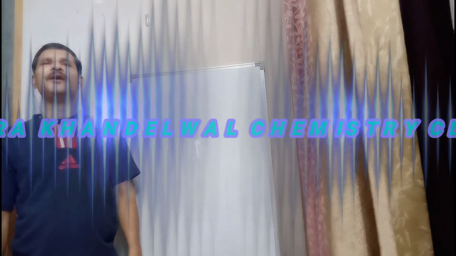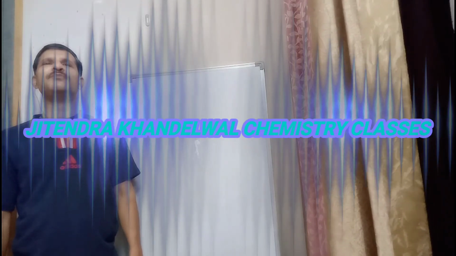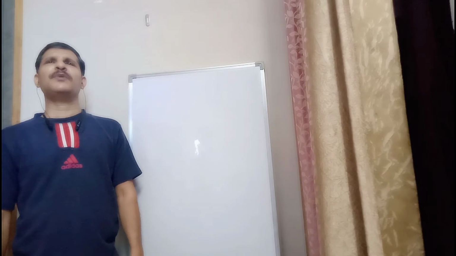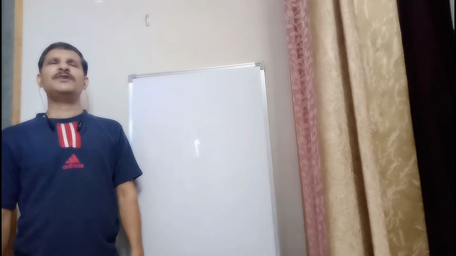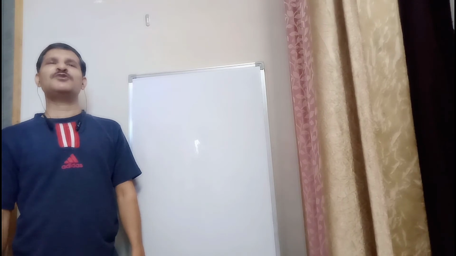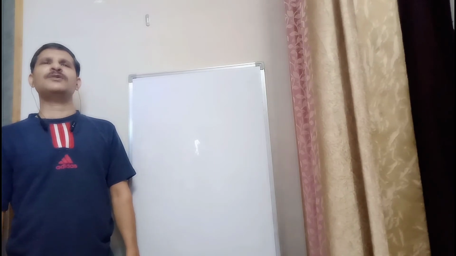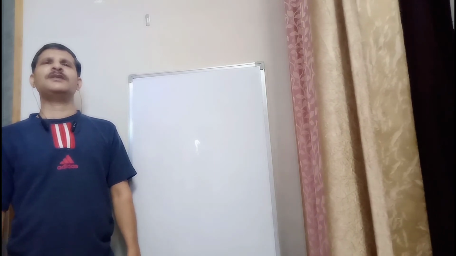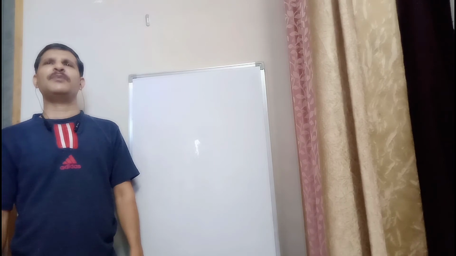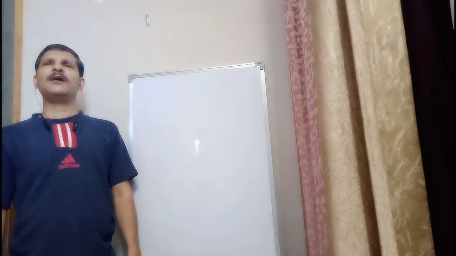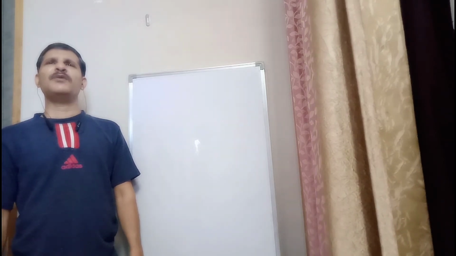Chemistry classes. Today we are just going to study about the isomerism in coordination compounds. As far as isomerism is concerned, this is the phenomenon by which we must know about isomers: they have the same molecular formula but differ in their structures and bonds. They may have differences in their physical properties as well as chemical properties. The isomerism in coordination compounds is of two types.